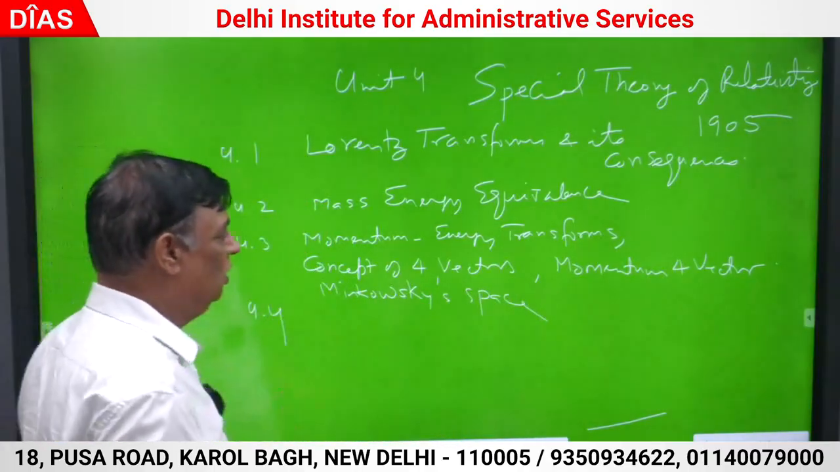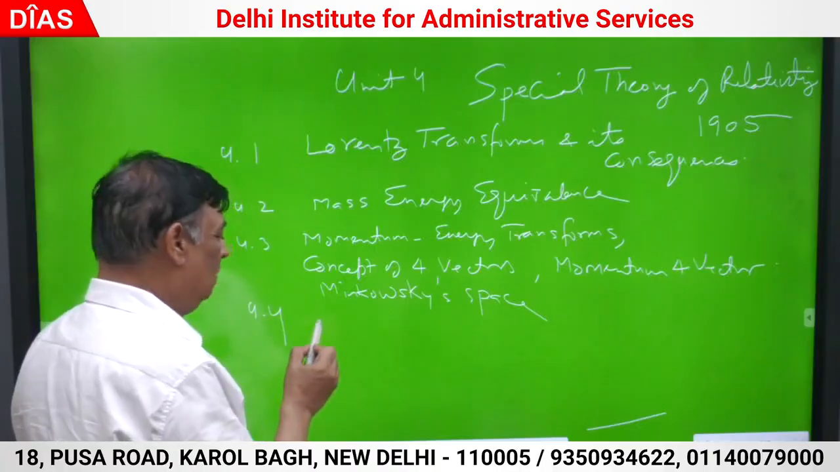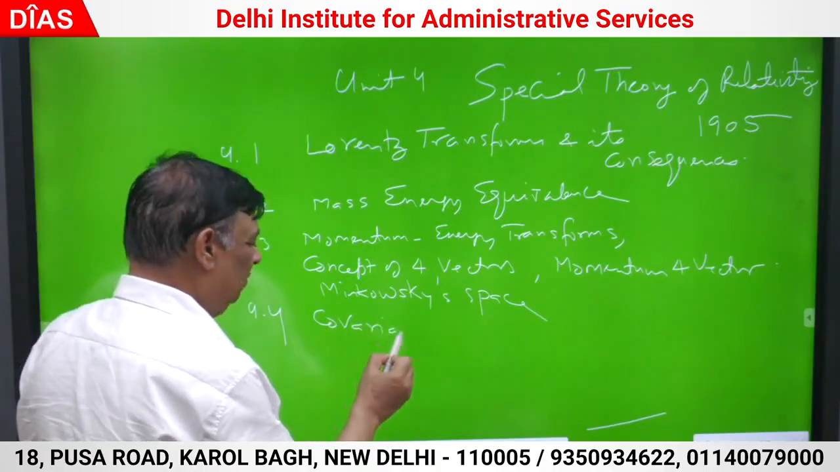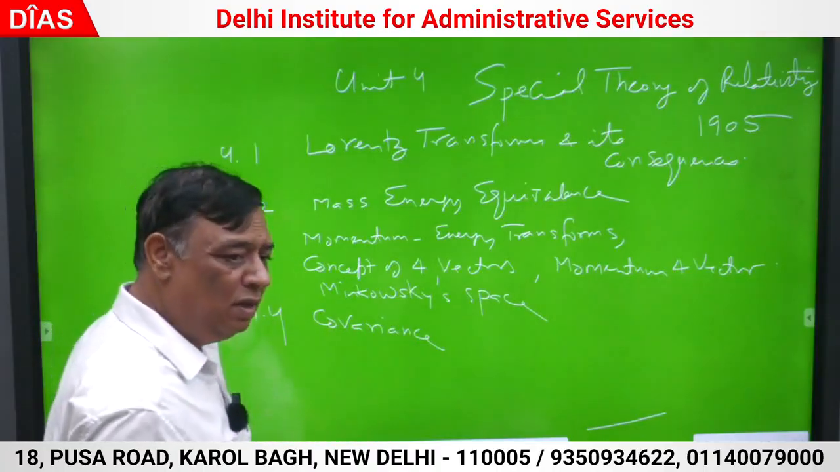And 4.4 is covariance. Covariance of equations in physics.